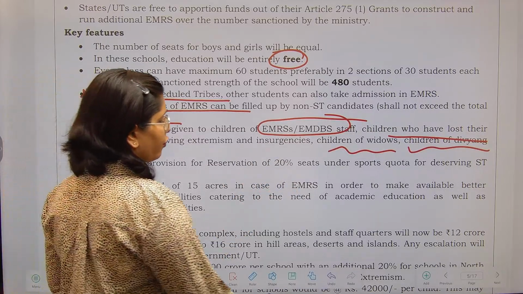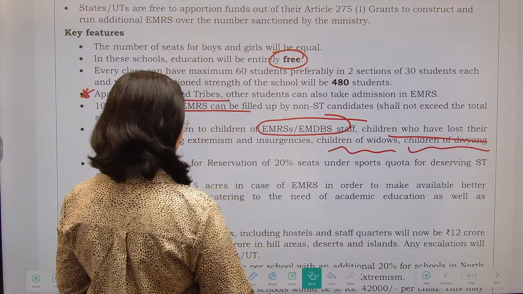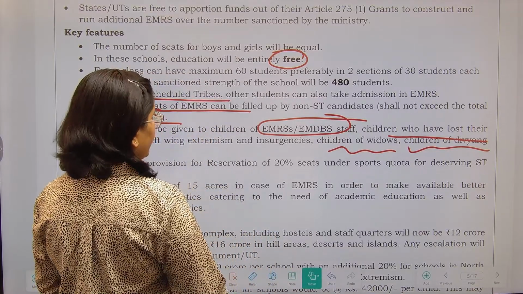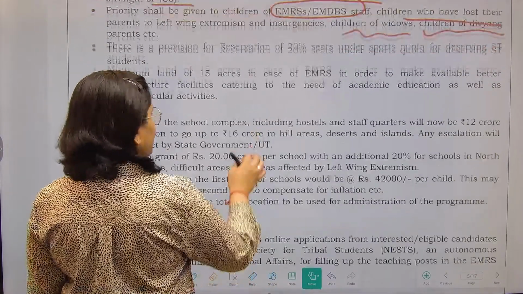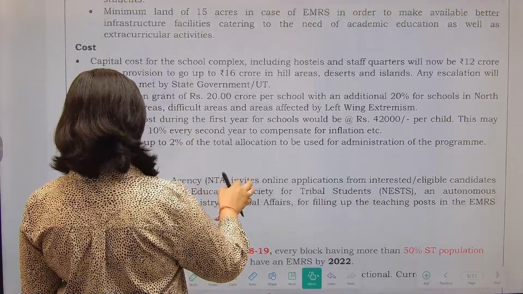Provision of reservation of 20% seats under the sports quota is also there. Minimum land will be 15 acres. Now we are going to see the support.